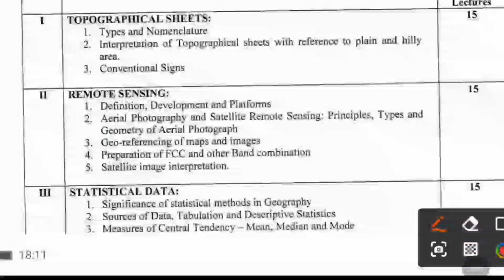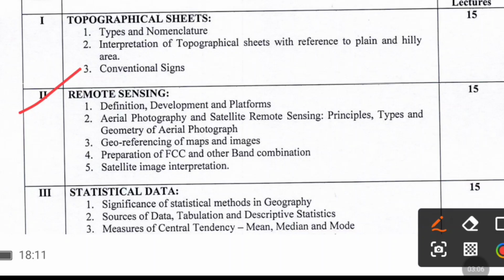Second is remote sensing, definition, development and platforms, aerial photography and satellite remote sensing, principle, types and geometry of aerial photography, georeferencing of maps and images, preparation of FCC and other band combination, satellite image interpretation.